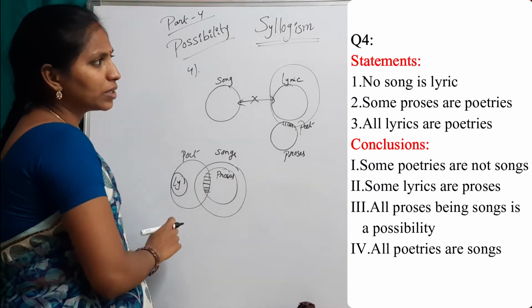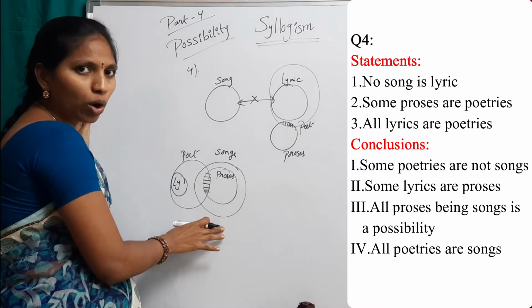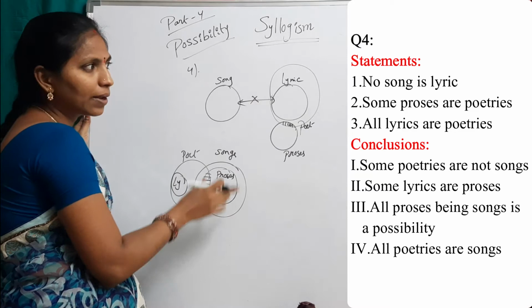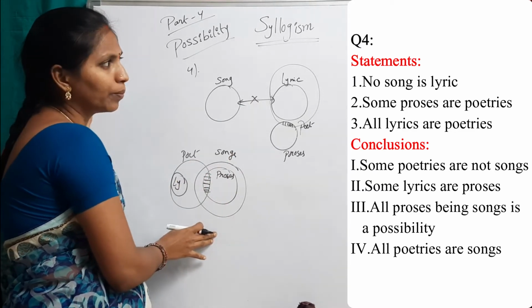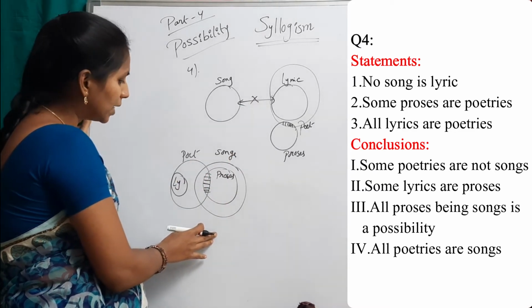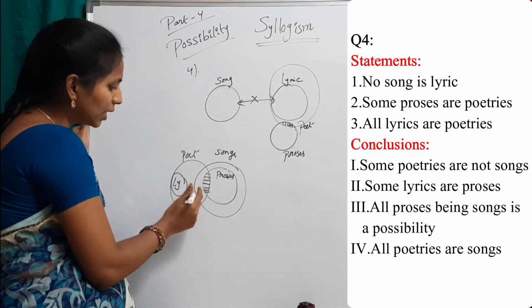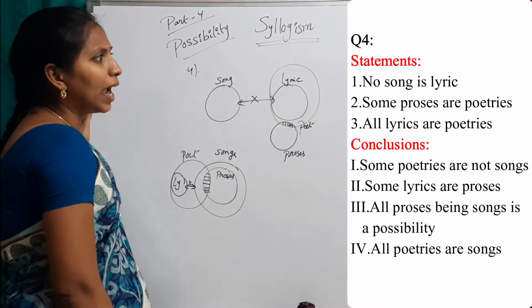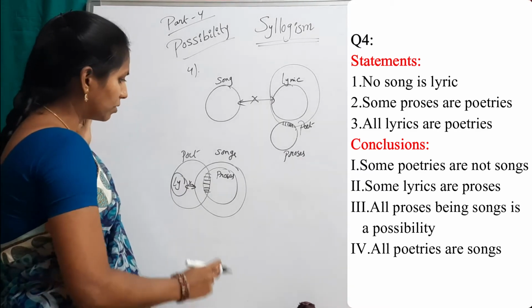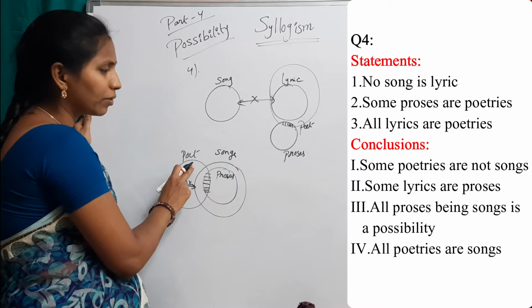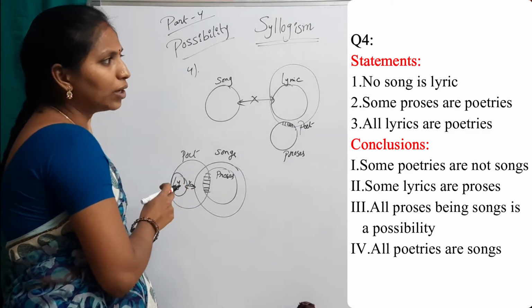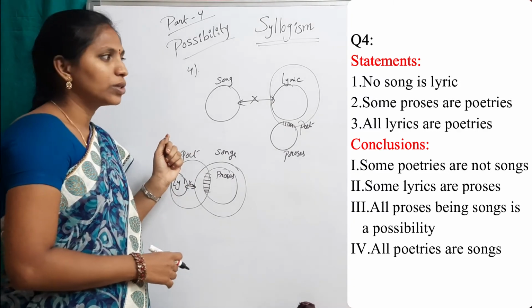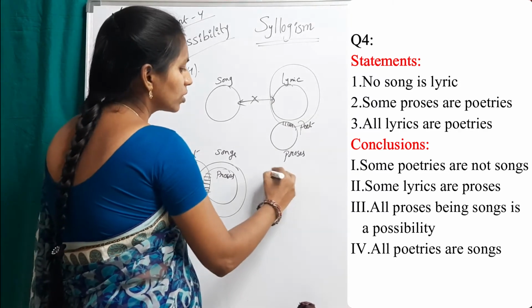Once again, check the statements. If this diagram does not violate any statement, then this is a possible diagram, and that conclusion is true. Now see, no song is a lyric. And some proses are poetries. And third statement, all lyrics are poetries. True. So the third one follows.